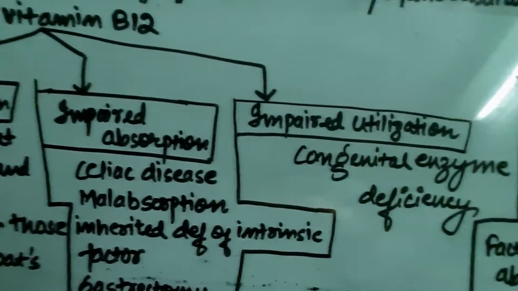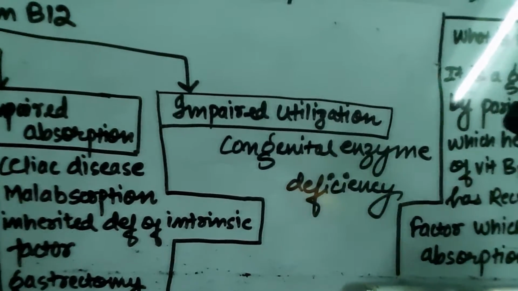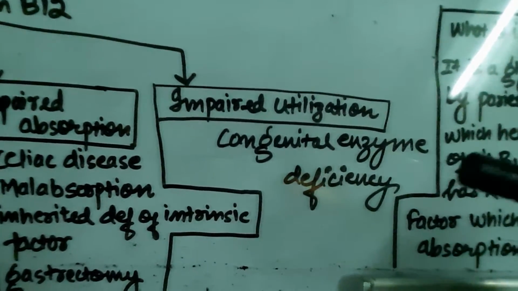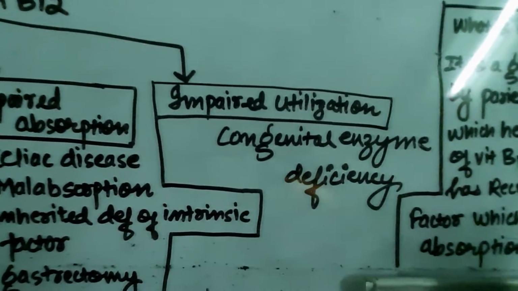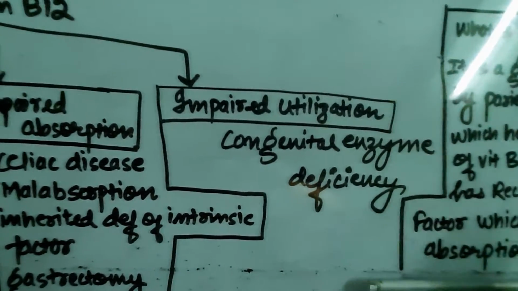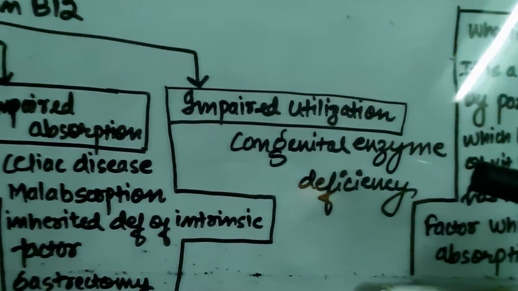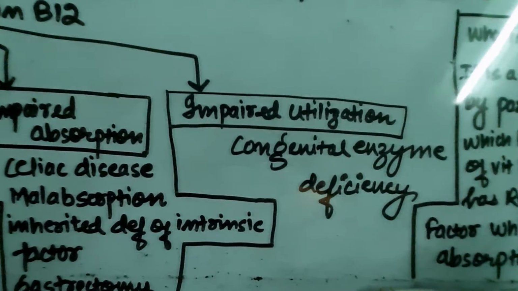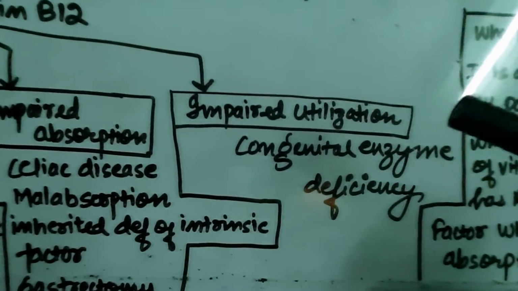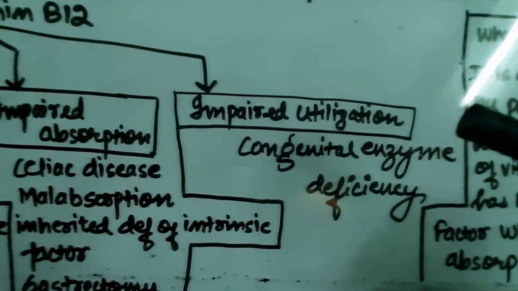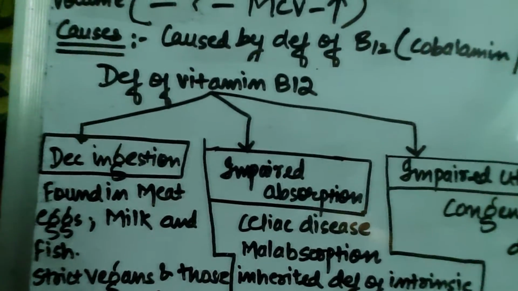Coming to the third cause, it is impaired utilization. For the metabolism of vitamin B12, there is a requirement of certain enzymes, which I will discuss in a further video. So if there is deficiency of any of the enzymes which are required for the metabolism of vitamin B12, then there could be impaired utilization of vitamin B12, leading to vitamin B12 deficiency anemia.